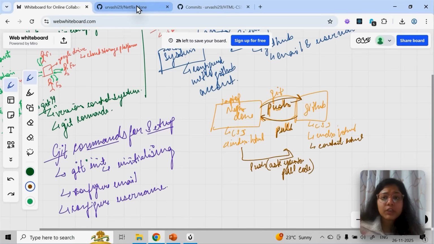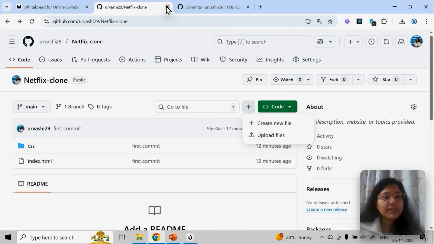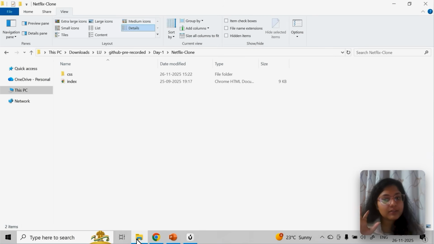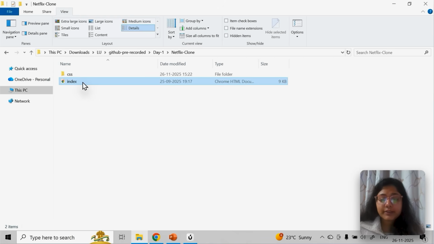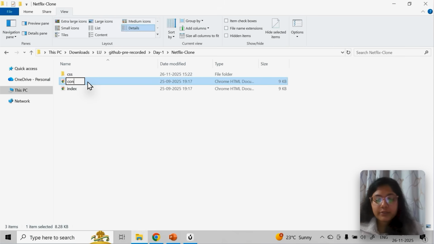Now I will show you, I don't even need GitHub now. My repository is created, and it is already connected here. So if I make any change to this code, let me do it. Let me create a new file here. I'll create a copy of this and rename it to contact, for example. That's it. I've created it, and now there are three files. So I made some change in my local.